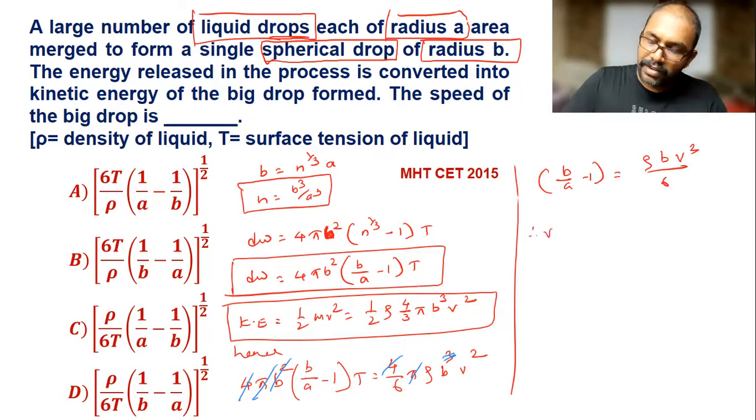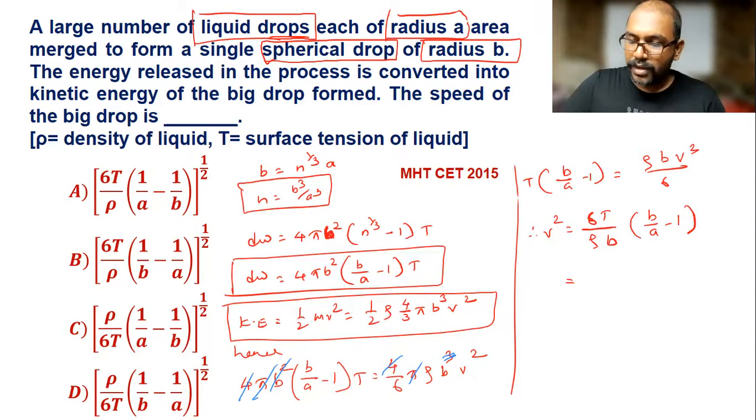So by using that we can write v square. Here T is there, and I can write it to this side as 6T. I can transfer the 6 to this side, 6T divided by rho b into b by a minus 1. Now I can transfer this b inside.